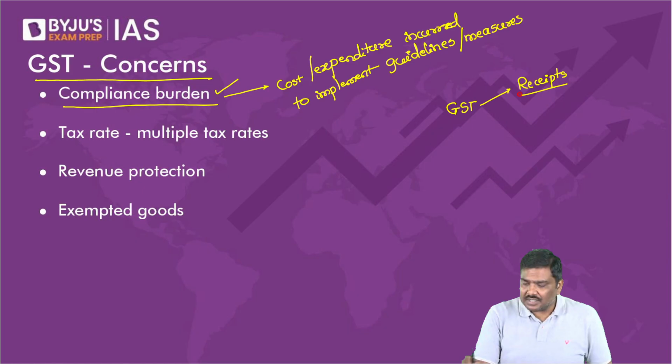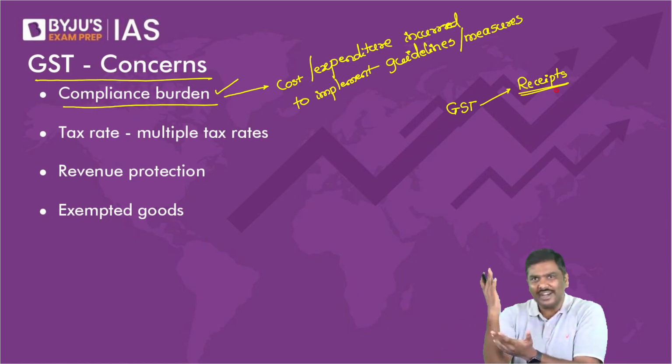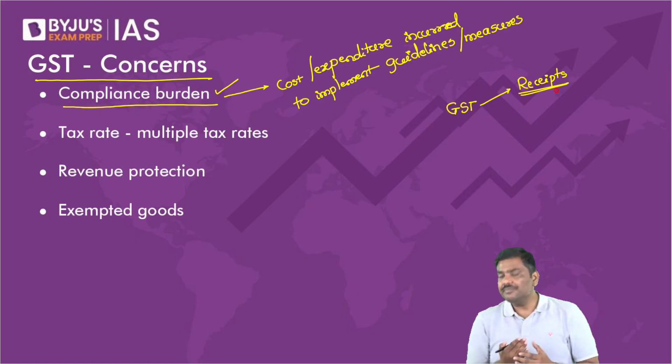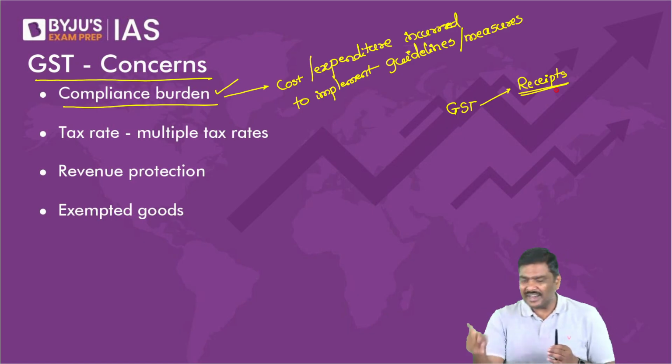So please understand, everybody who is registered under GST, they are supposed to generate receipts now. They are supposed to print receipts, right? Print the bills. Now, please tell me, for this, will you incur certain expenditure?